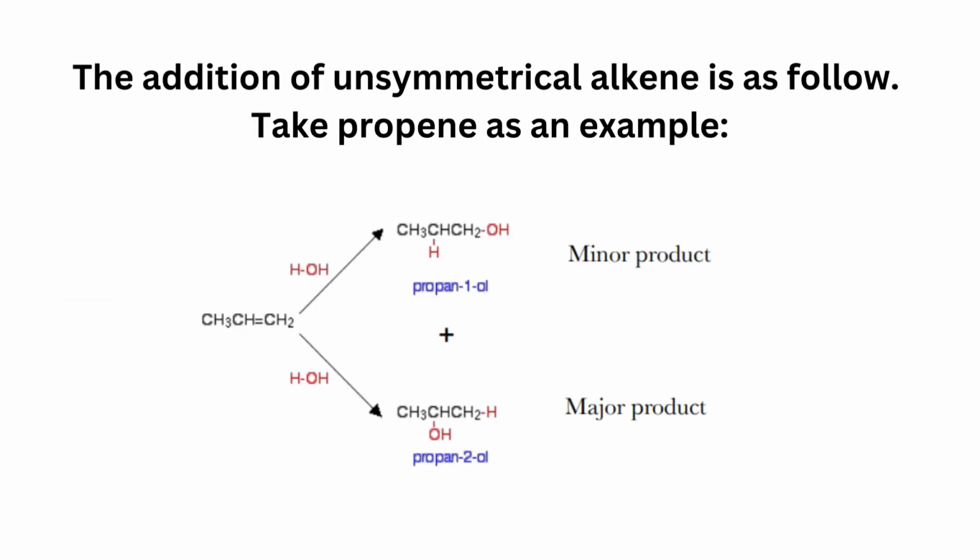The addition to an unsymmetrical alkene is as follows. Take propene as an example. When propene is added to HOH or steam, you get propan-1-ol as a minor product and propan-2-ol as a major product.